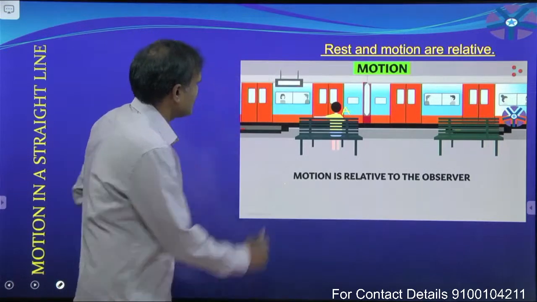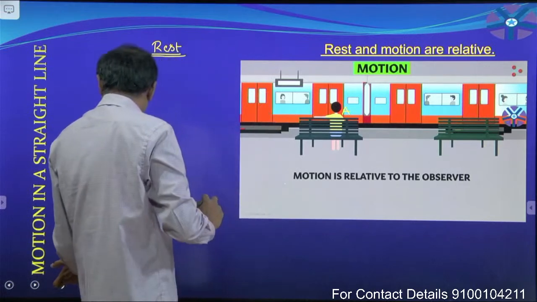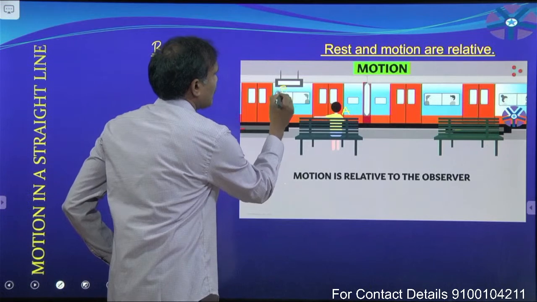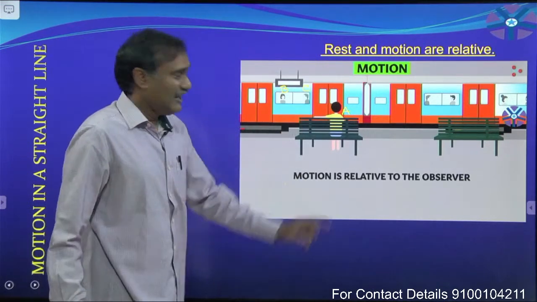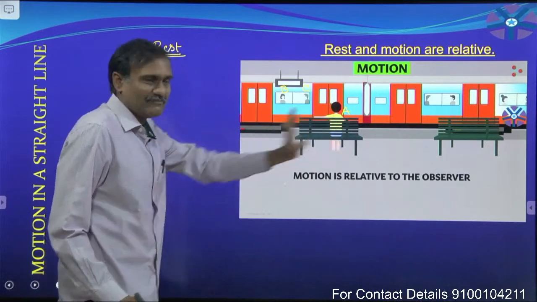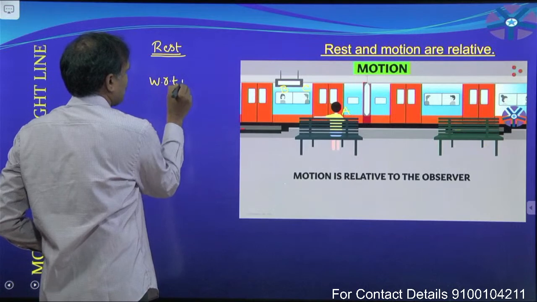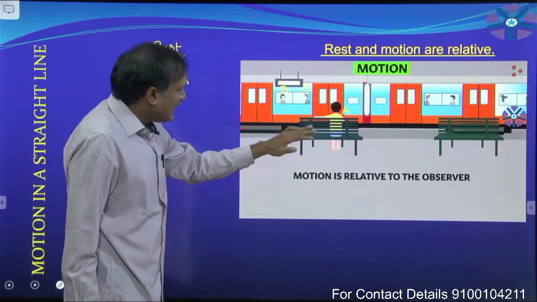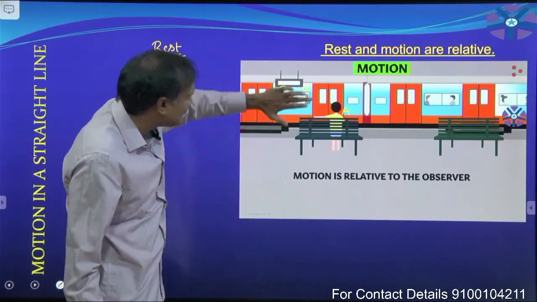Just you observe this. I am saying this person B and this person I want to consider as C. Now, with respect to A, listen to me carefully. With respect to A here, if train is in motion, what happens to these two persons?